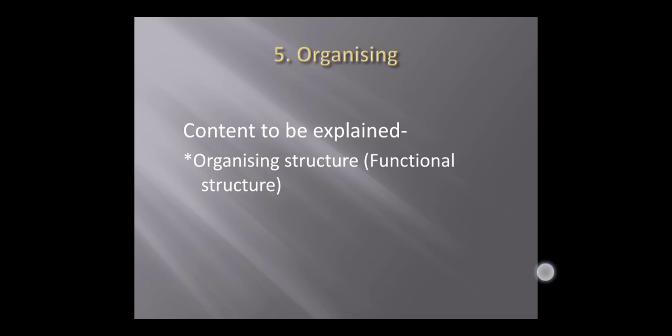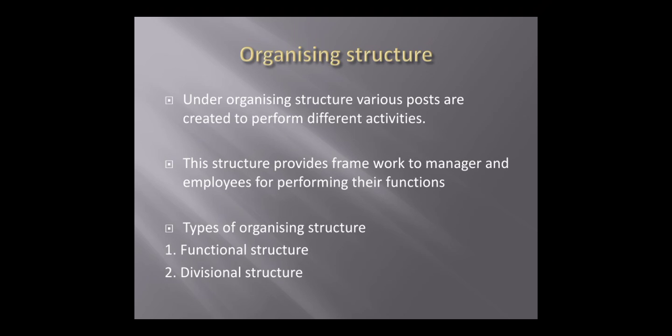So let's start. What does an organizing structure mean? Under an organizing structure, various posts are created to perform different activities. Within a company or an organization, different posts are created with the help of the organizing structure. It may be the superior, the subordinate, the employee or labor, peon, director, president. These kinds of posts are created under the organizing structure.